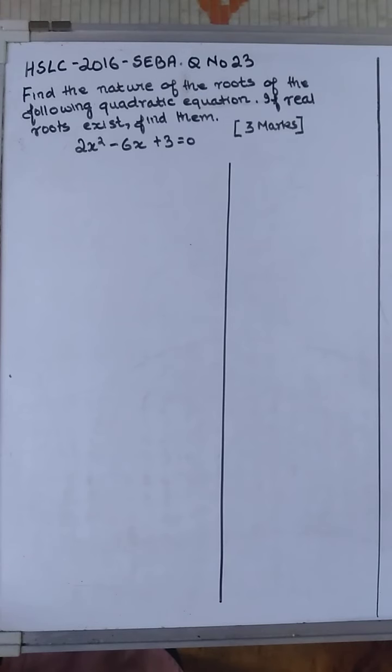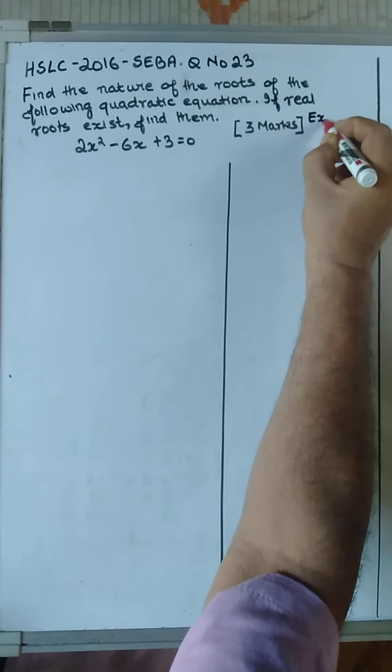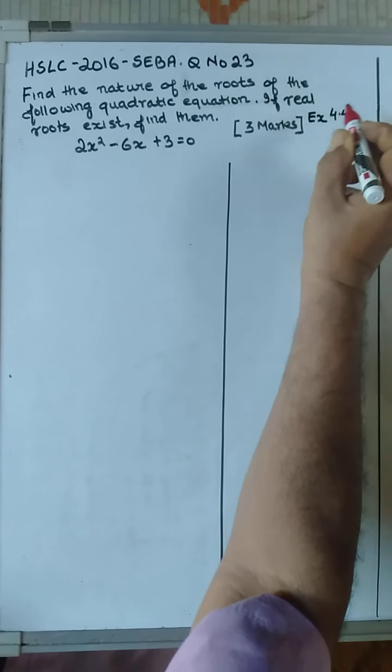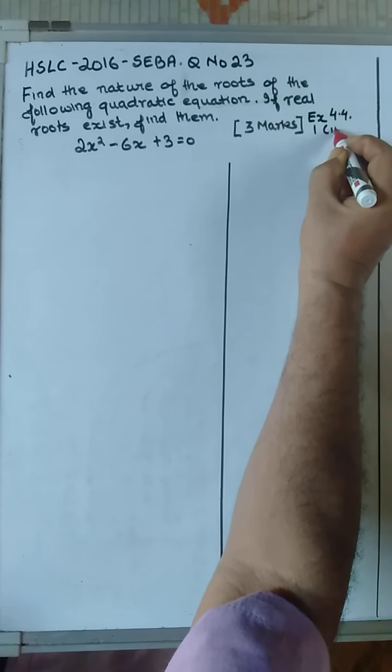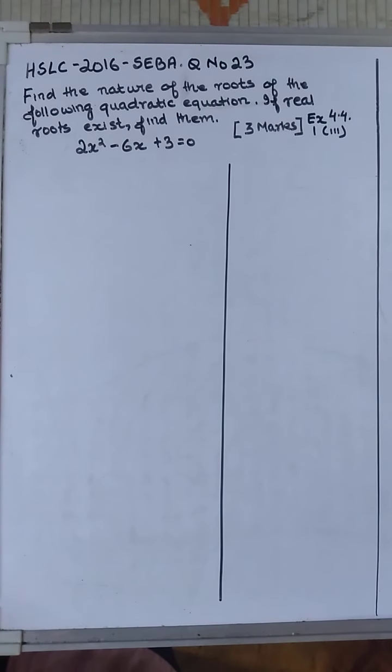And this is from your book, exercise 4.4, number 1, 3. Now, when you're given a statement of equality in a quadratic equation like this, and you would need to determine the roots of the following equation, it means you need to find the nature of the roots, if real roots exist.